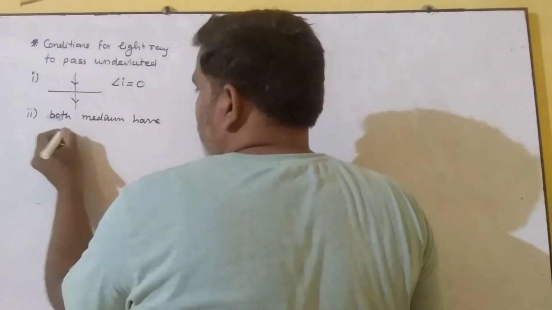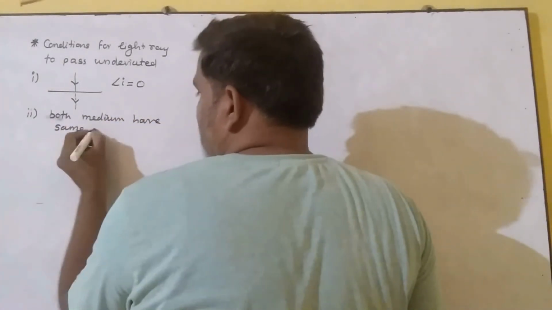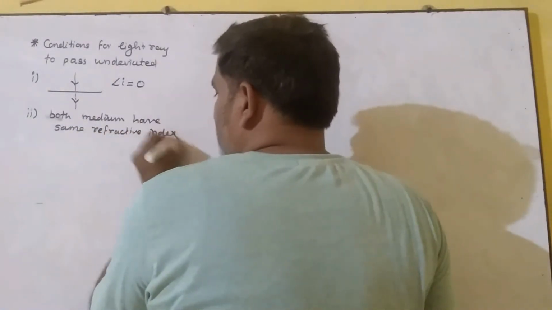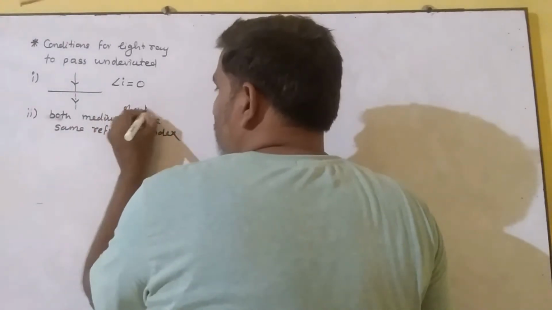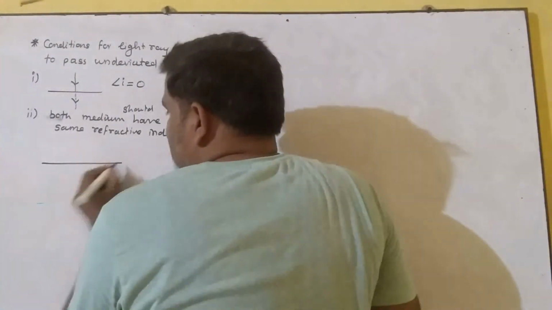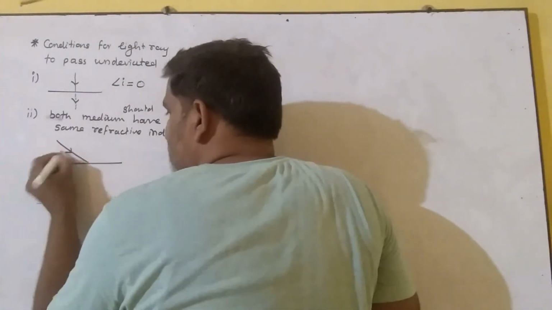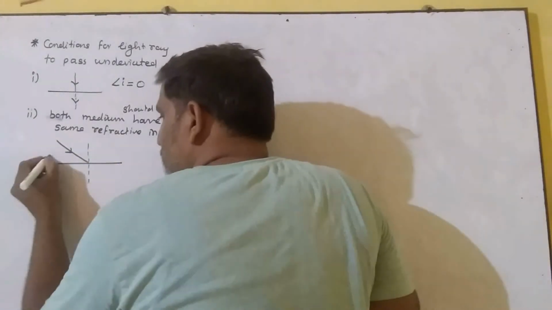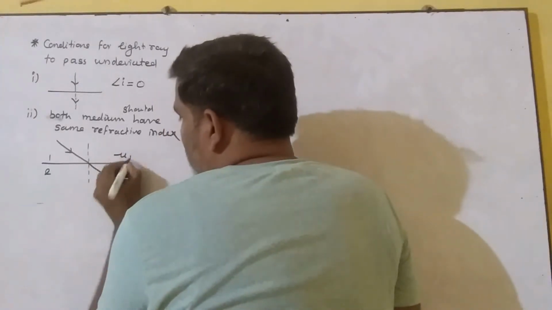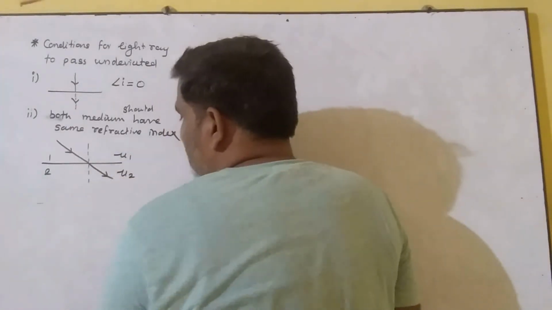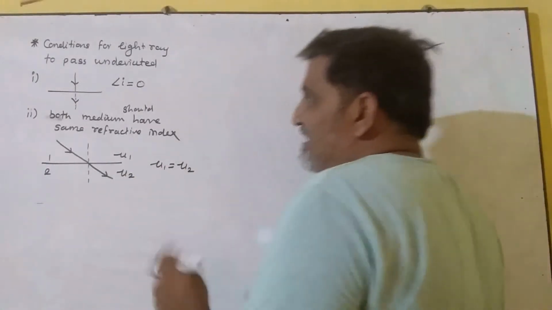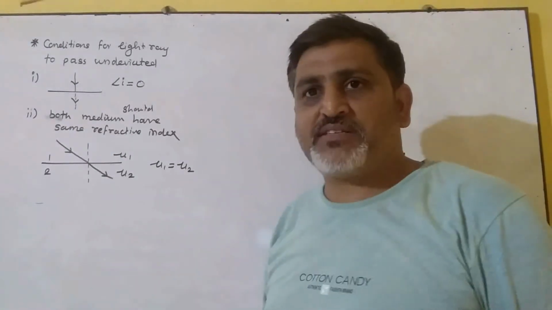have the same refractive index. Both mediums should have the same refractive index. It means if a ray of light is passing from medium 1 to medium 2, and the refractive index of medium 1 is exactly equal to the refractive index of medium 2, then in this case we find the light ray passes